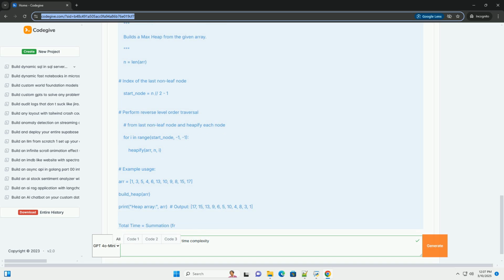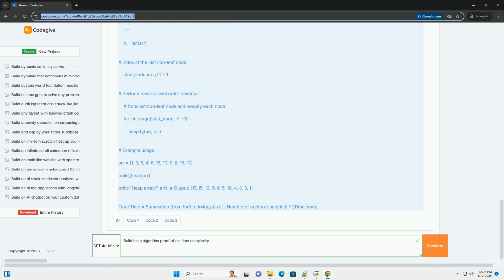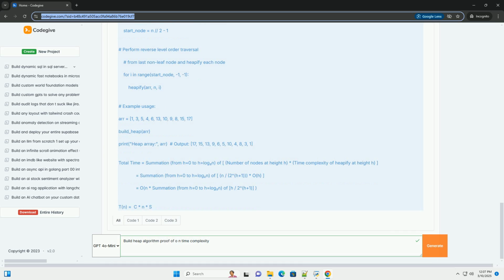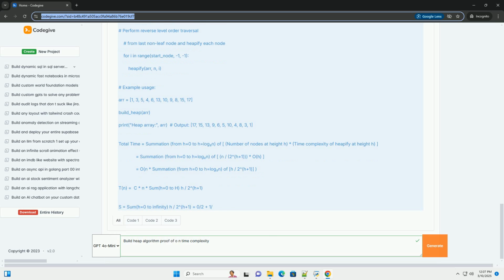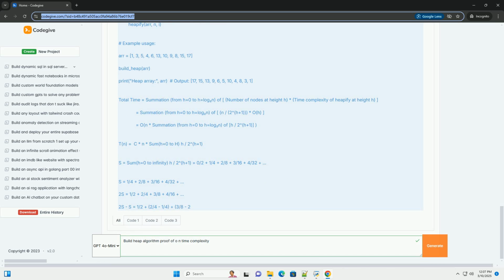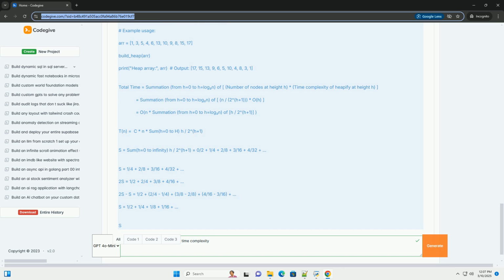Heaps are typically implemented as complete binary trees, which means all levels are completely filled, except possibly the last level, which is filled from left to right. This allows efficient storage in an array. Why build a heap? The build heap algorithm is used to convert an arbitrary array into a valid heap. This is a crucial step in heap-based algorithms like heap sort, a sorting algorithm that leverages the heap data structure.